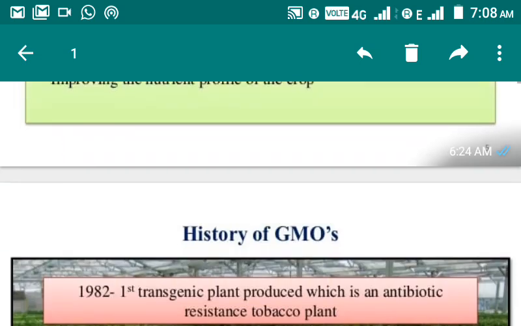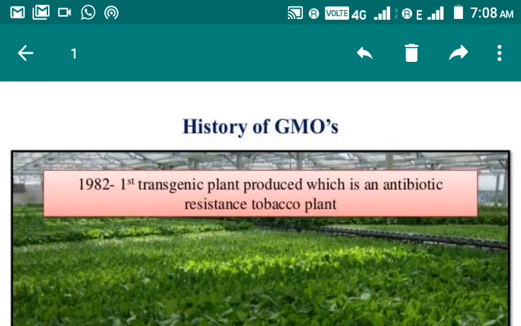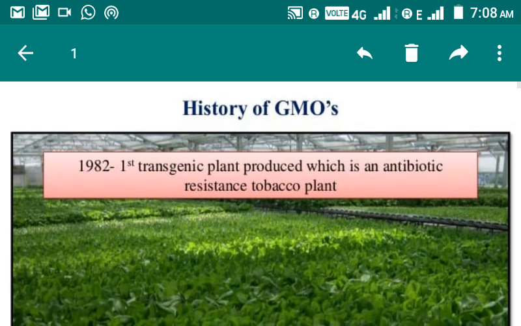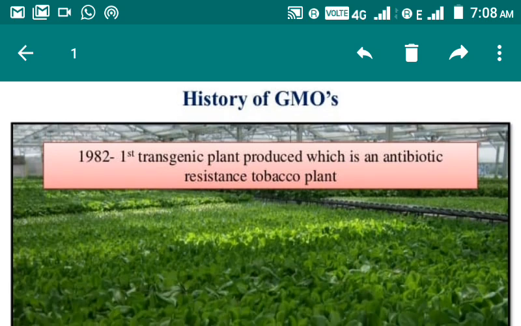Okay. Now some of the historical background of these GMO transgenic plants, how they developed, and the contributions of different scientists. In 1982, for the first time, the first transgenic plant was produced, which was an antibiotic resistant tobacco plant.